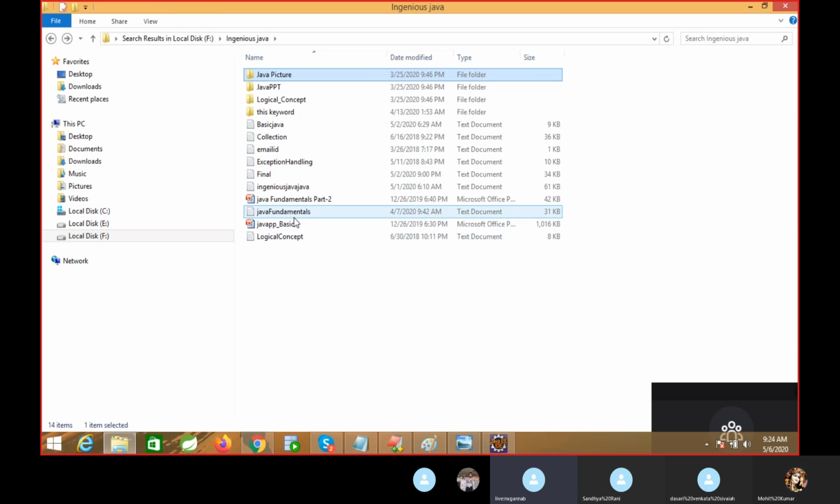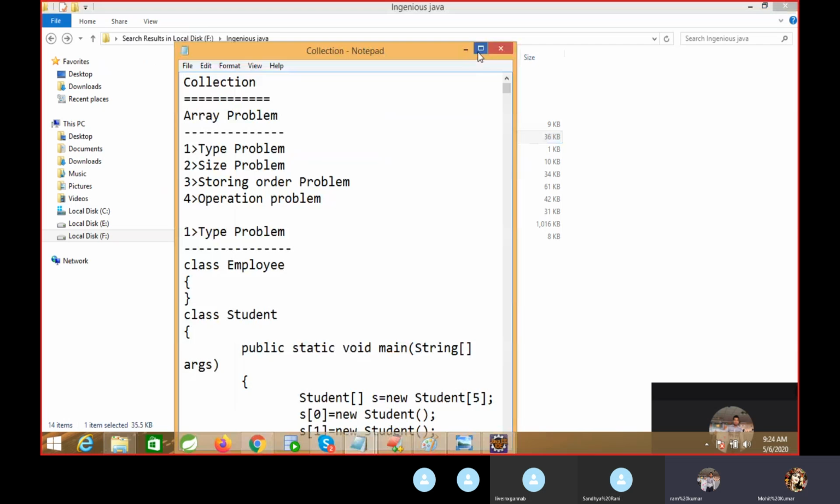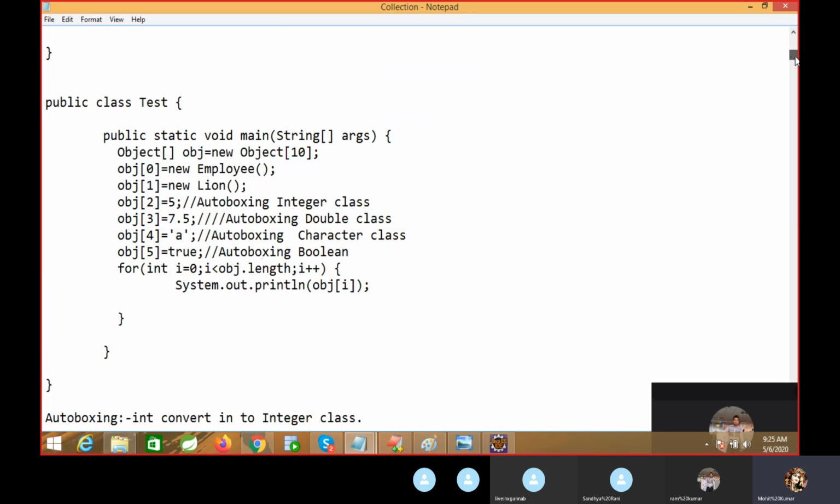Okay. What is the meaning of homogeneous and heterogeneous? Array is homogeneous. Homogeneous is the same type. Heterogeneous is different types. Okay. So here I can show you why I am explaining everything, right? Everything I will use in Selenium also.